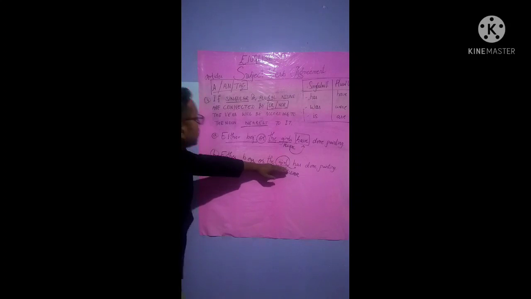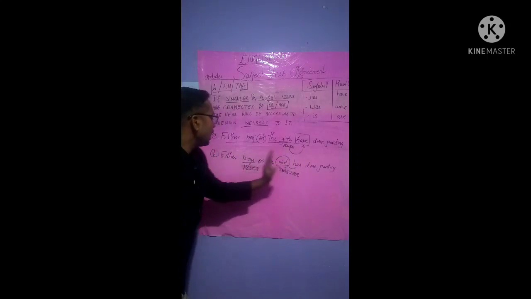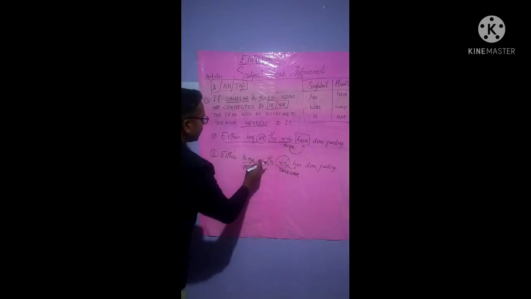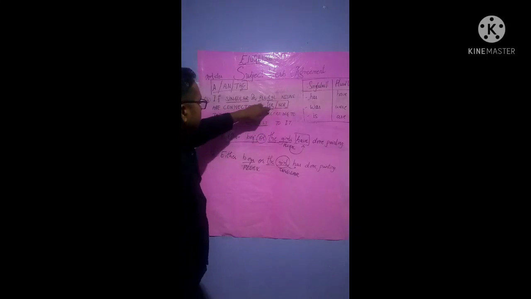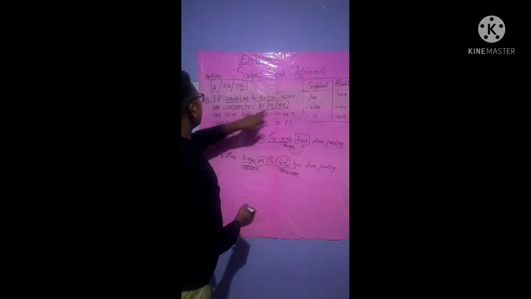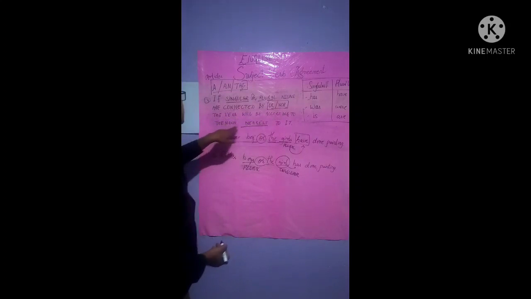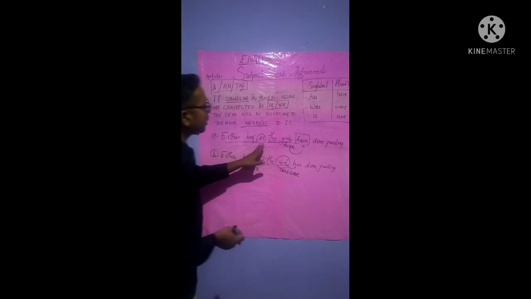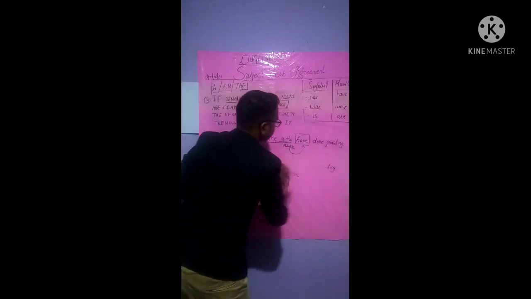So the here indicates different, and before it's different, isn't it? So this is the very third rule. If singular and plural nouns are connected by or, see here, or nor, the verb will be according to the noun nearest to it. Now you must be wondering, I explained only about or. Now I will explain to you about nor also, right?